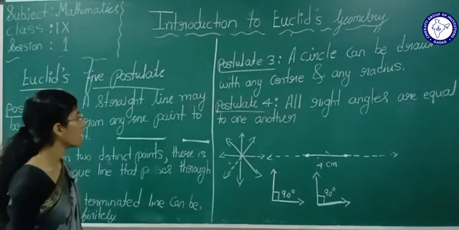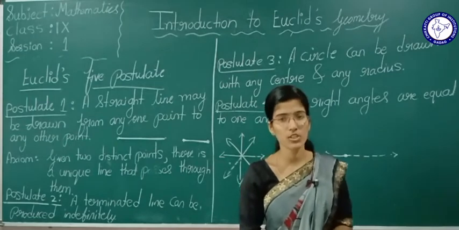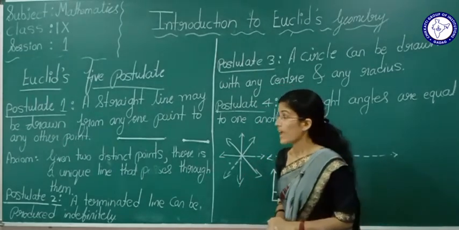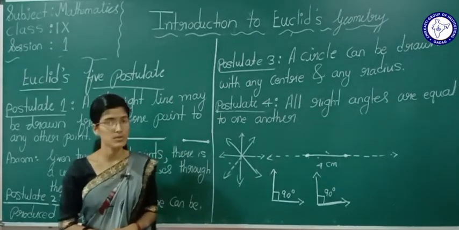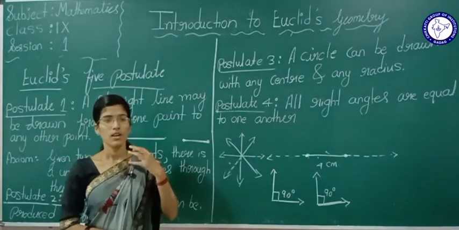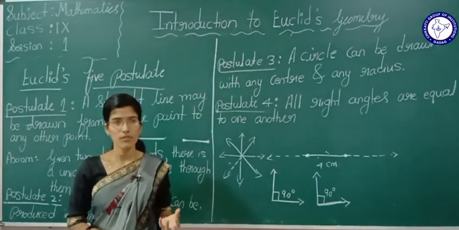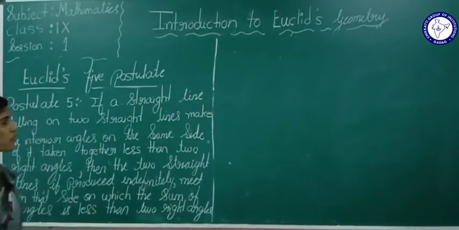So this is about the 4th postulate. Now see, postulates 1 to 4 are very easy to understand. We don't need any explanation here. Now we will see one more postulate, postulate number 5, which is somewhat difficult to understand. We will see that. Now see the 5th postulate.